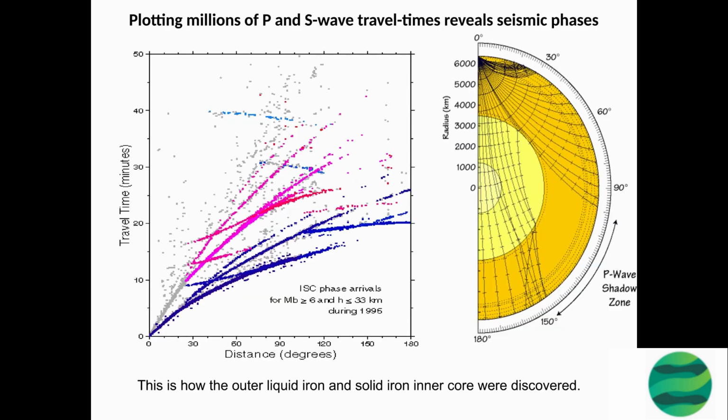Plotting millions of P and S wave travel times from earthquakes allowed scientists to identify different seismic phases. This process of analyzing travel time measurements led to the discovery of the outer liquid iron layer and the solid iron inner core of the Earth. This provided crucial insights into the Earth's internal structure and composition.